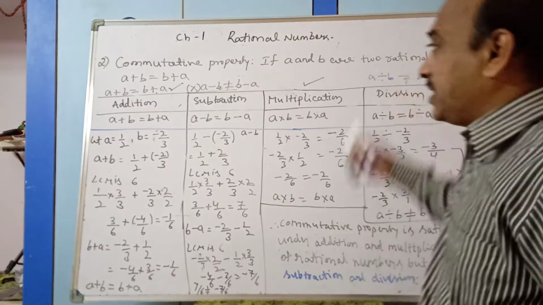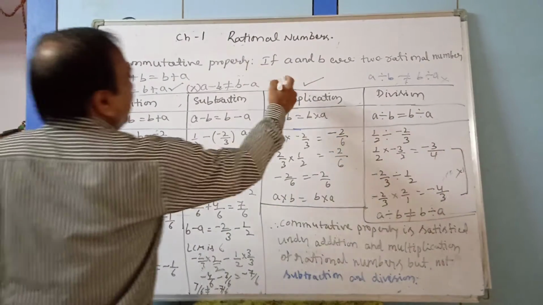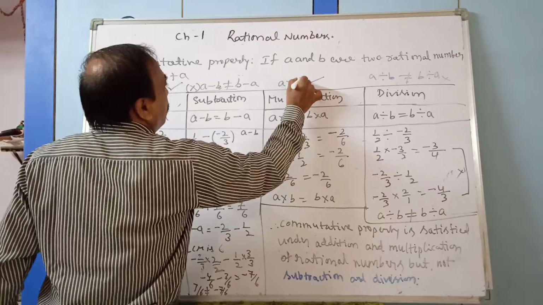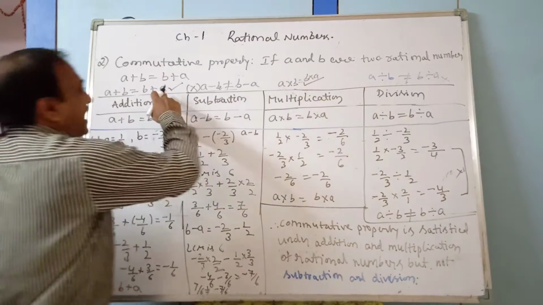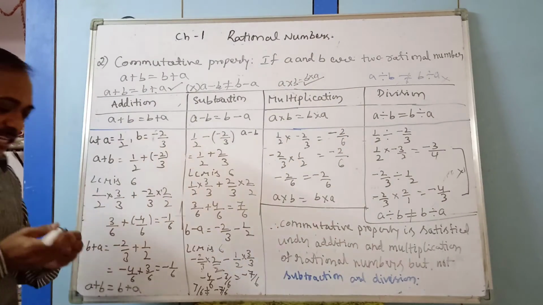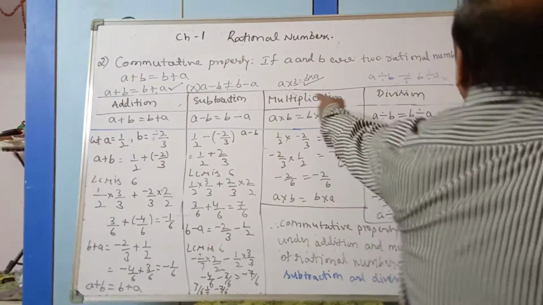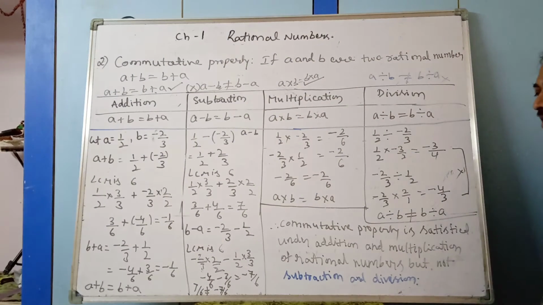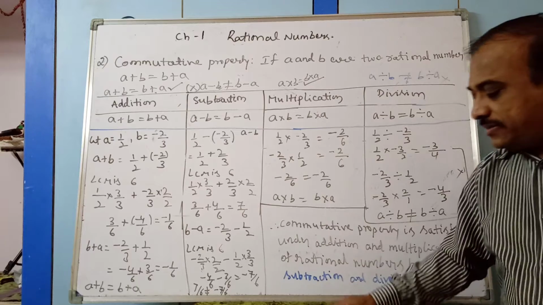They are not equal because finally we got it. So here I am writing A into B is equal to B into A. So under addition and multiplication it is satisfied but not under subtraction and division. Is it clear? Yes.